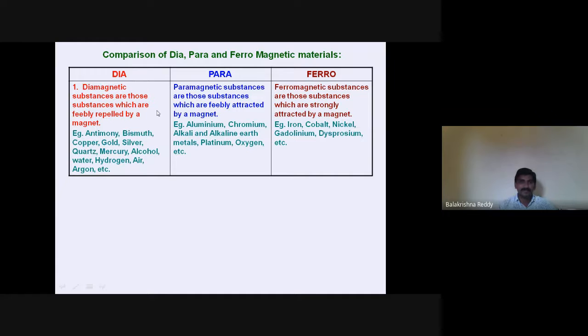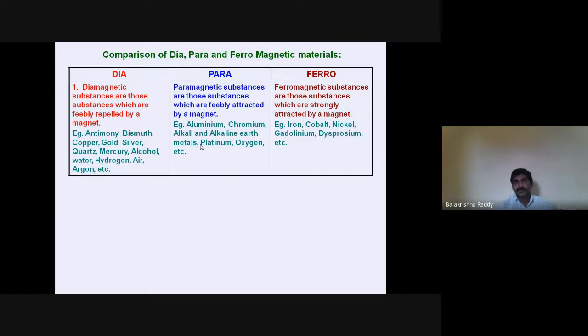In the same way, paramagnetic materials are the substances which are feebly attracted towards a magnet. These are the substances which attract towards the magnet, and they are called paramagnetic materials. Attracts in the sense that a very small amount of attraction takes place, not like a real magnetic material.